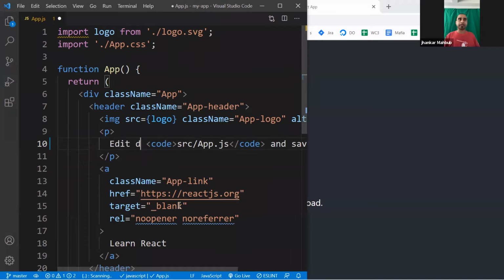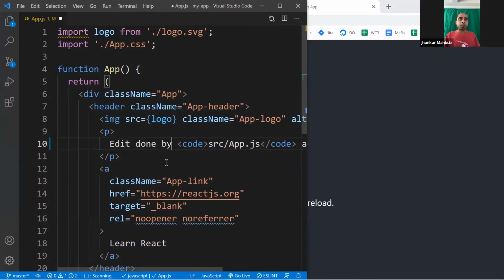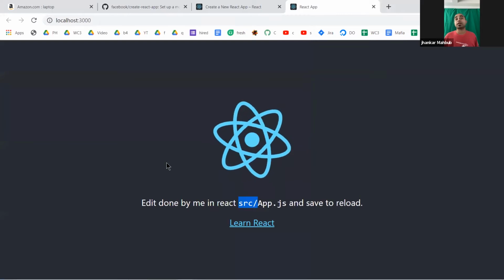So edit, let's say like edit done. And if you save it, right now it's not saved, and you see this unsaved indication here. If you press Ctrl S, come to the website, you see edit done. Maybe by me in React, something like this. Save this guy, and it comes right here.